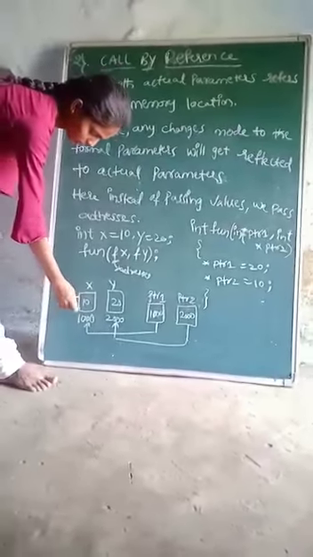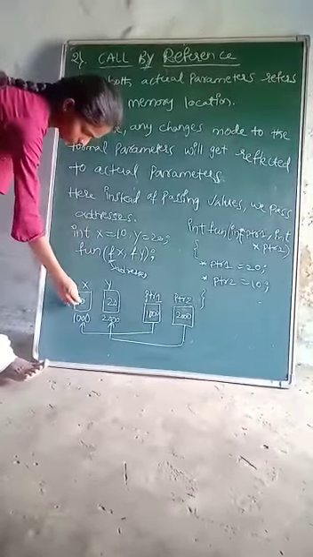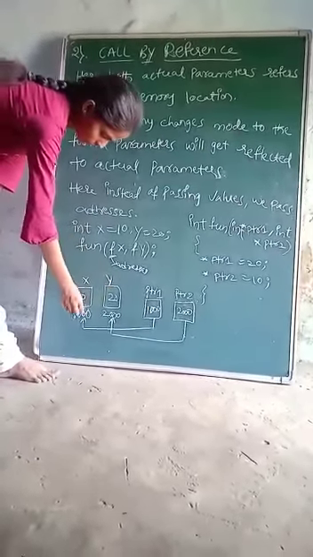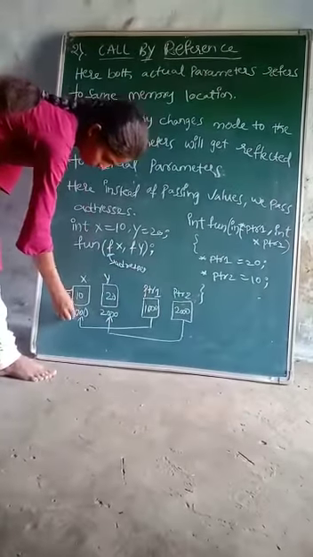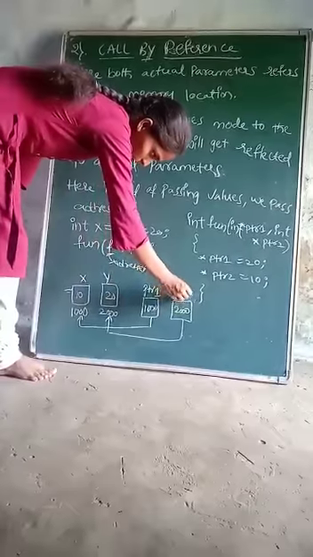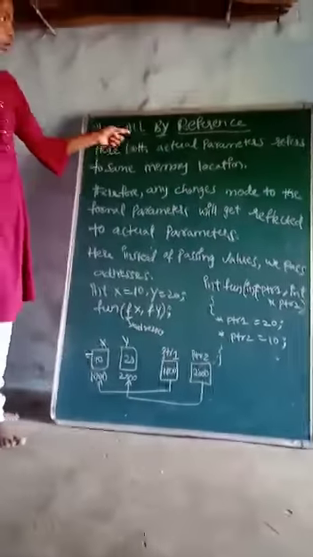Say the address of x is 1000. x = 10 is the original value. y = 20, with address 2000. ptr1 is given 1000 and ptr2 is 2000. This is call by reference.